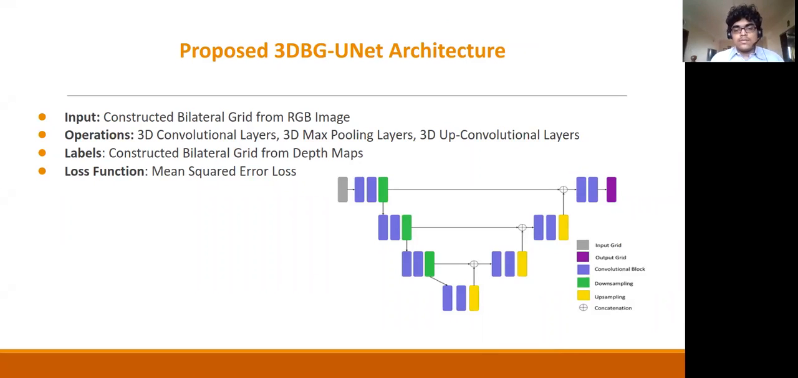And the labels are, we also project the depth maps to the bilateral grid, and we use mean squared loss for this particular architecture.